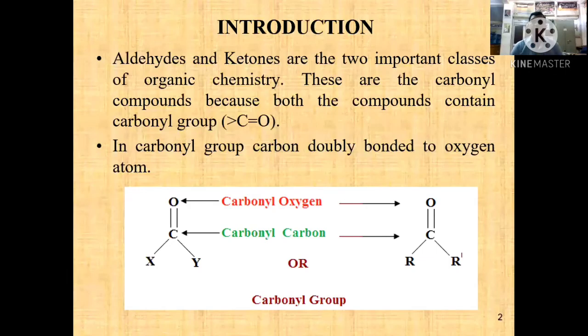Today we'll discuss a new chapter, number 3, organic chemistry part, that is aldehyde and ketone. You know the number of functional groups in organic chemistry: alkane, alkene, alkyne, alcohol, aldehyde, ketone, acid, amide, anhydride. All of these functional groups are present in various organic compounds. In this third semester, you will study some introductory part of aldehyde and ketone.